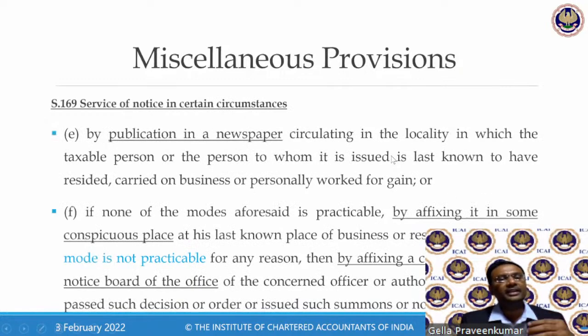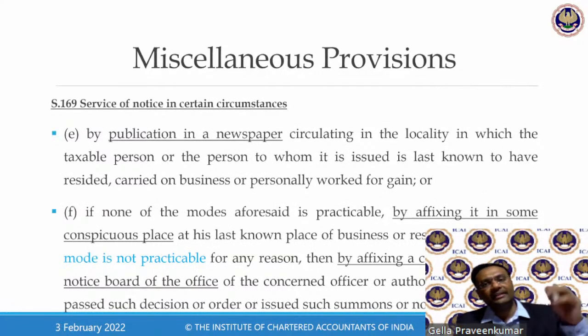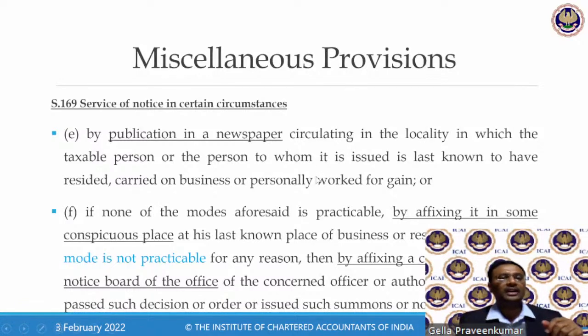So what if the assessee is not traceable? Put an advertisement in a newspaper. If there is a business where this particular person is doing business, put a notice in front of the building. If all these things are not possible, then there is a notice board in the department. I don't know how many of you have visited the service tax or now GST department.